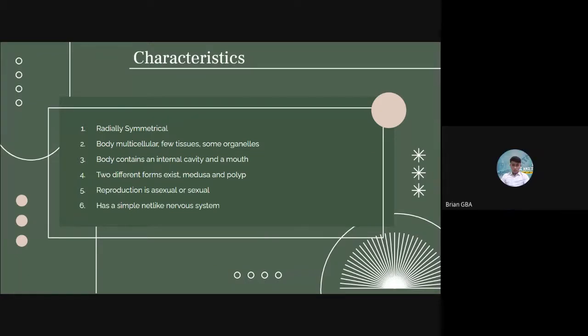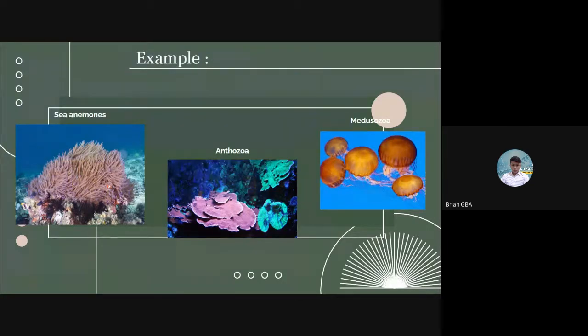Next, the characteristics of Cnidaria. The first is radially symmetrical, and the second is a multicellular body with few tissues and some organelles. The third is that the body contains an internal cavity and a mouth. Four is two different forms exist, medusa and polyp. Five is reproduction is asexual or sexual, and six is a simple net-like nervous system. Next, examples of Cnidaria. The first is sea anemones, second is Anthozoa, and the third is Medusozoa.